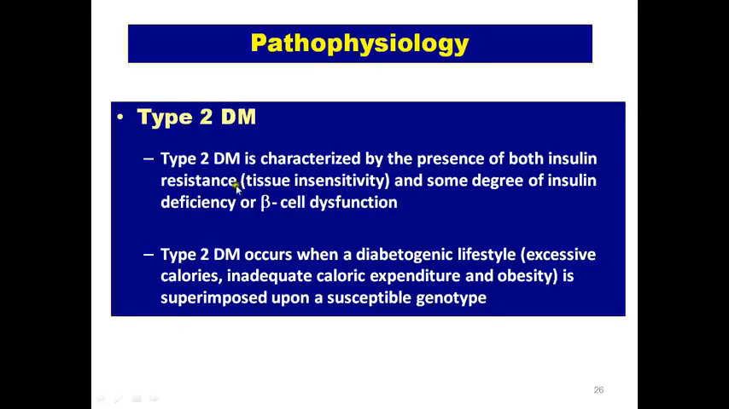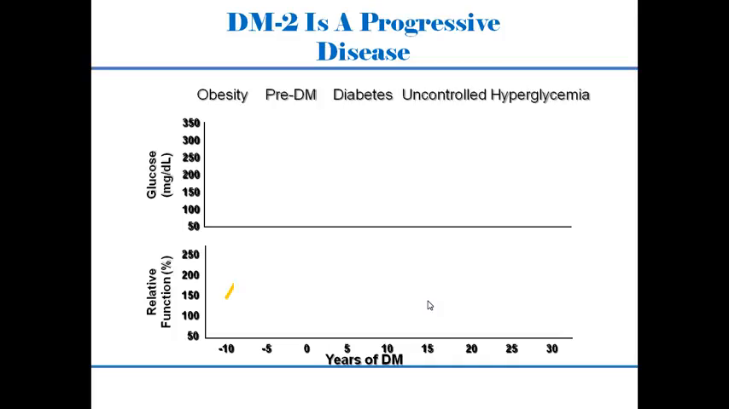Type 2: presence of both insulin resistance, insensitivity, and some degree of deficiency or beta cell dysfunction. It occurs when a diabetogenic lifestyle, with excessive calorie intake, eating too much, and inadequate calorie expenditure, meaning no exercise, a sedentary lifestyle, and obesity, the weight gain, is superimposed on a susceptible genotype. So there is a genotype running in the family, and then the person is not having a good lifestyle, he is sedentary, he eats a lot of fast food, and he's getting obese, so he will develop type 2 diabetes.